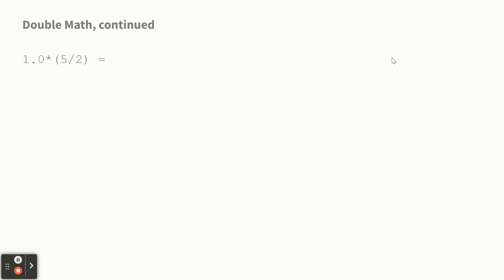It's not 2.5. Yeah, it's 2.0. Here's what's up. In the parentheses, we have two integers, and so that happens first. 5 divided by 2 is 2. It's not 2.5. So just because there's a 1.0 out there doesn't mean that every operation deep down in the parentheses is integers. I mean, is a double.